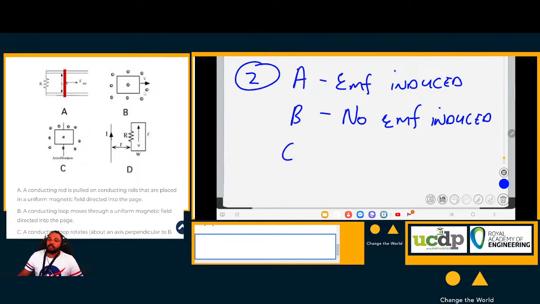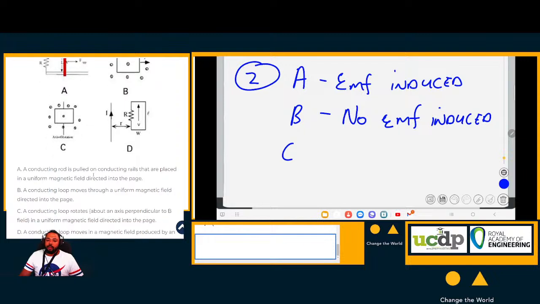C, let's see what happens at C. Drawing number C. We have a conducting loop that rotates about an axis perpendicular to the magnetic field. Now, anything that rotates, if this thing rotates, it means the angle between the magnetic field and the area is constantly changing.